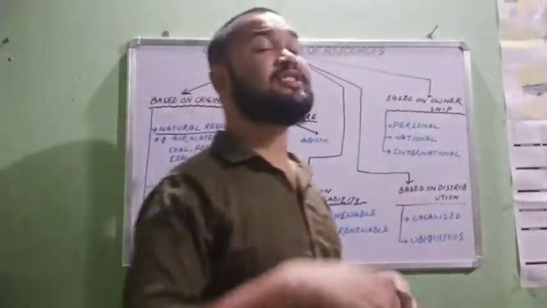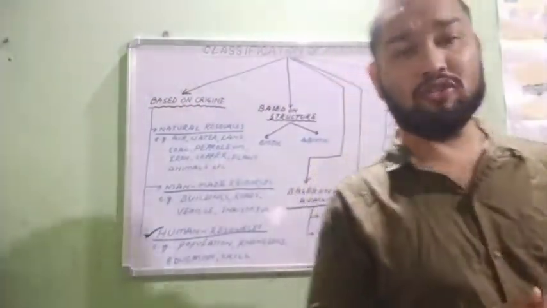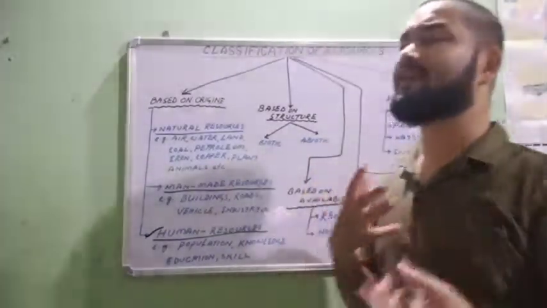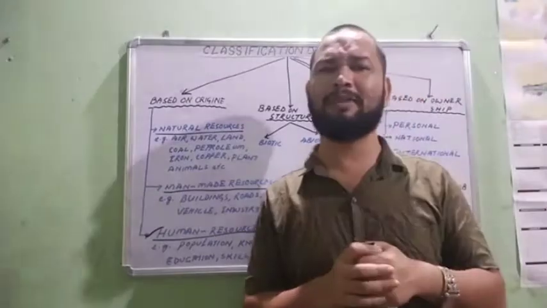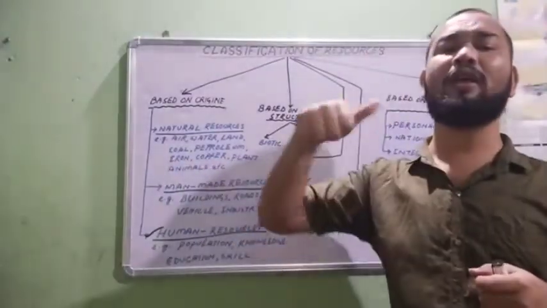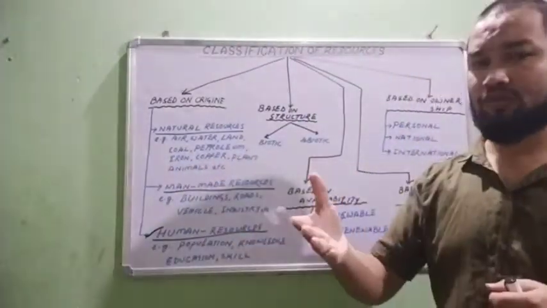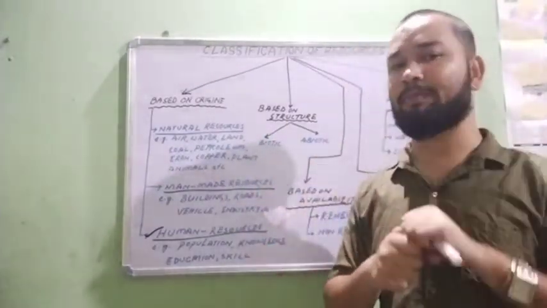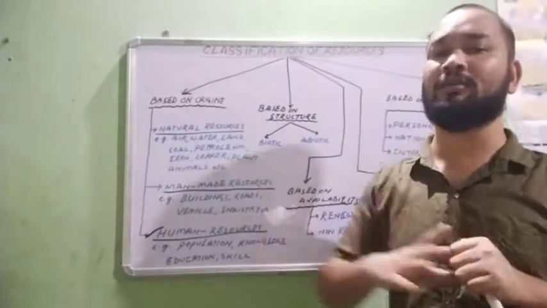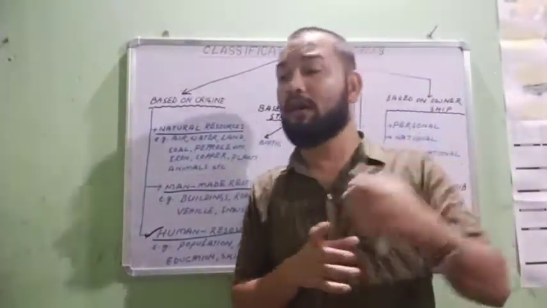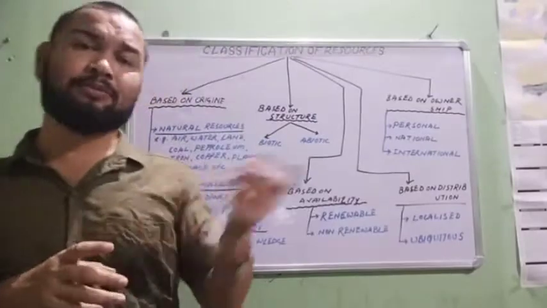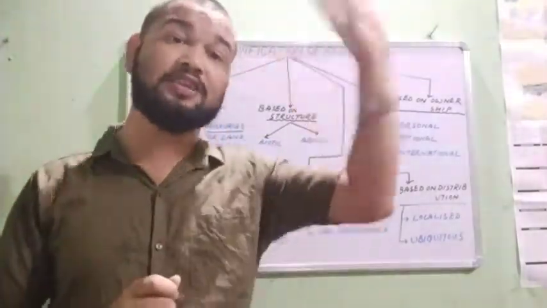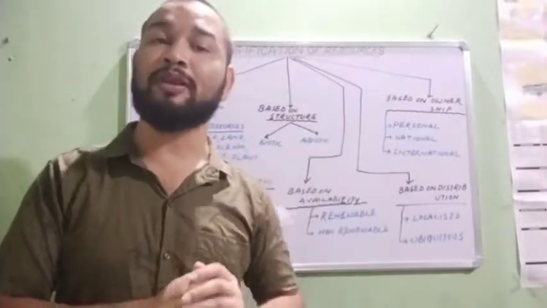Non-renewable resources mean which cannot be regenerated. After one use, it will be finished from this earth. These are called non-renewable substances. What are the non-renewable substances? You can give example like coal and petroleum. If you put 1 liter of petrol in your bike, and you go 60 kilometers or 30 kilometers based on your mileage, then after that it will finish. You will not get back this petrol again. It is extinct from the earth.